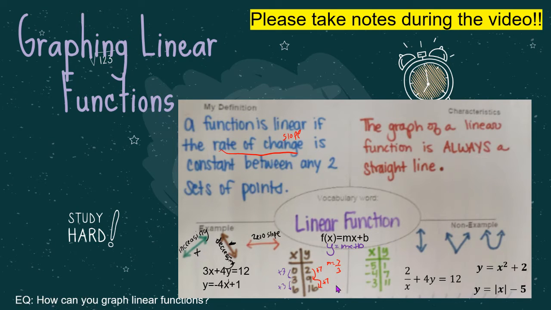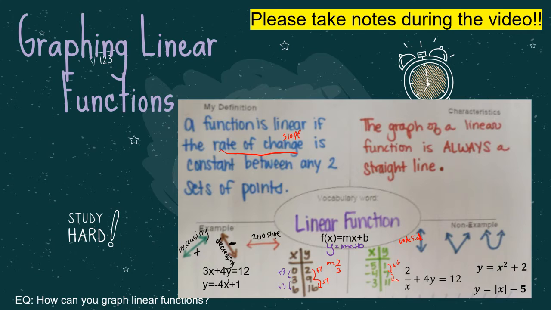And then here are some non-examples. If we have a vertical line, that's where we have an undefined slope. It is not a linear function because it doesn't pass the vertical line test. And then here, this is a v, which is an absolute value function, and this is a u, which is a quadratic function. Notice here we have a variable in the denominator, so that's not linear. We have a power of 2, that's not linear, and this is in an absolute value, so that is also not linear.